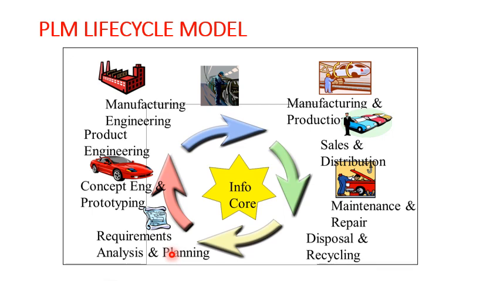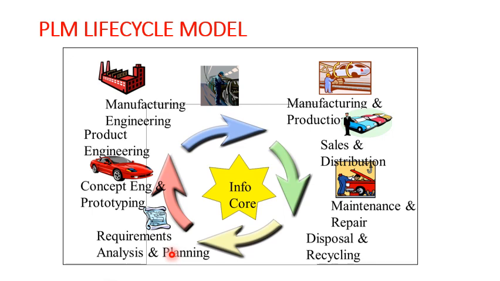Once manufacturing planning is done, once the team knows how many machines are needed, how many laborers are needed, how many raw materials are needed, how many tools are needed, and how many jigs and fixtures are needed, and once all the manufacturing planning, material planning and process planning is done, next comes manufacturing and production. Once the designs are finalized and manufacturing processes are planned, next comes the production ramp up, or the manufacturing and production.